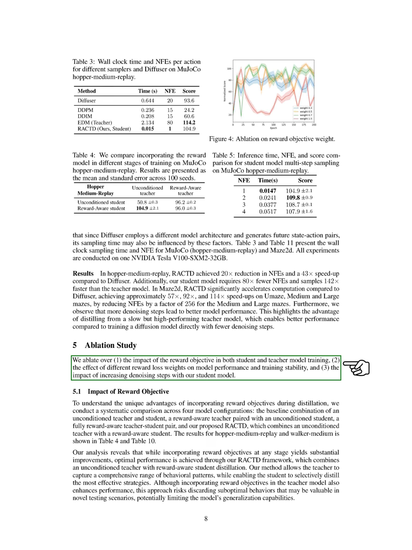To explore the benefits of including reward objectives in distillation, we compared 4 model configurations: a baseline with an unconditioned teacher and student, a reward-aware teacher with an unconditioned student, a fully reward-aware teacher-student pair, and our proposed RACTD, which combines an unconditioned teacher with a reward-aware student. Our findings, shown in the tables for Hopper medium replay and Walker medium, indicate that while adding reward objectives improves performance at any stage, the best results come from our RACTD framework.